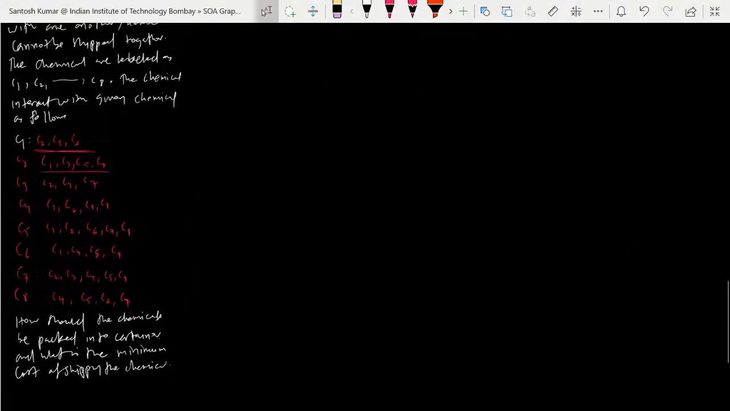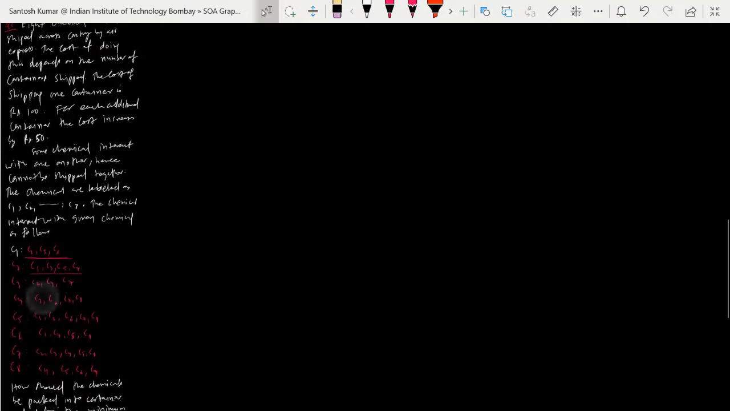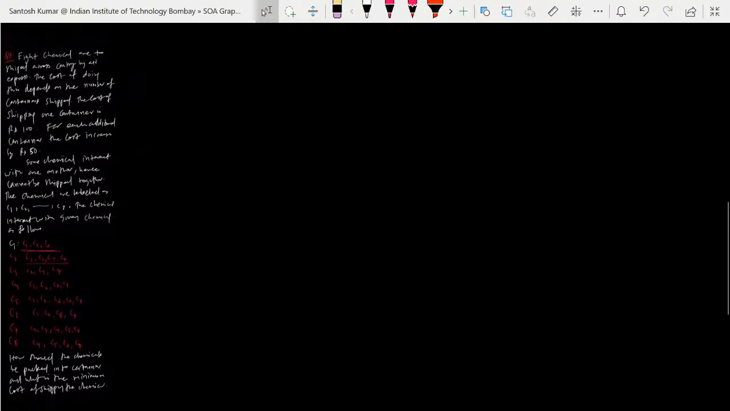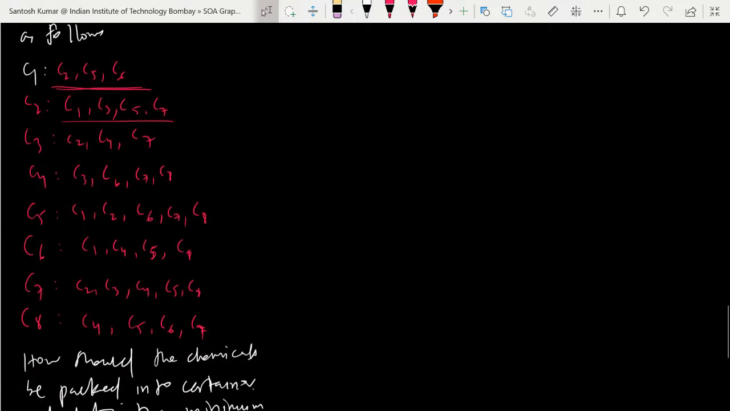You all are familiar with this example. It's a very long example. Mainly this data is important. We have 8 different chemicals, and we have to put them into containers and ship them to the other country. So how many different containers do we need? C1 cannot be put with C2, C5, C6, and like this. So how would you solve this?